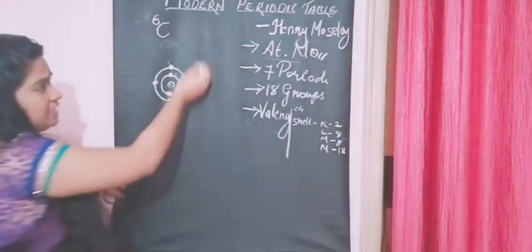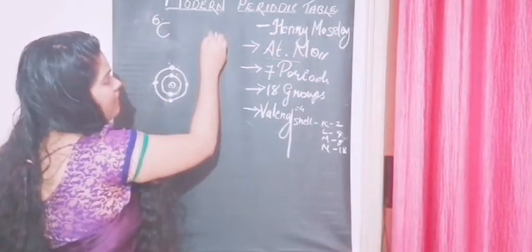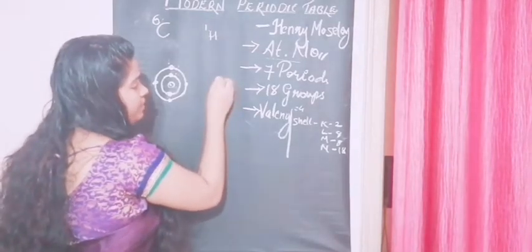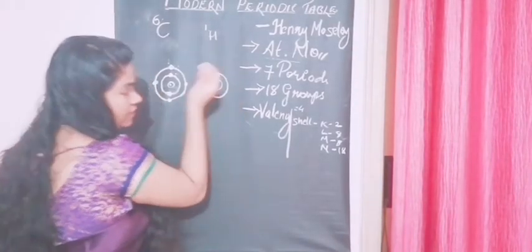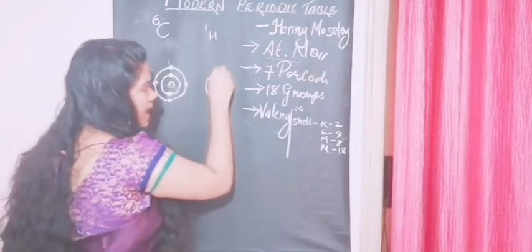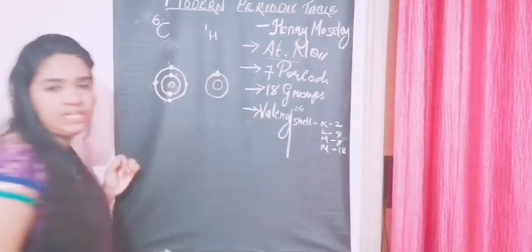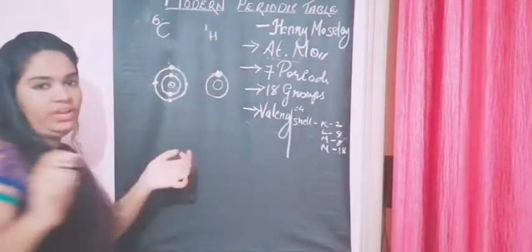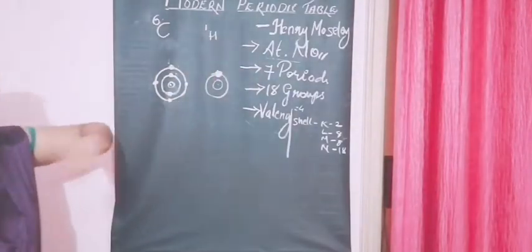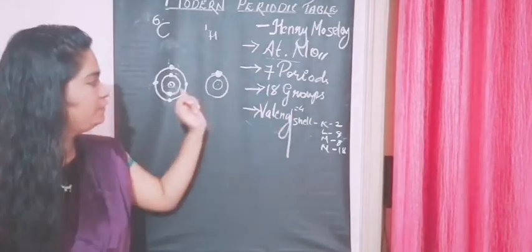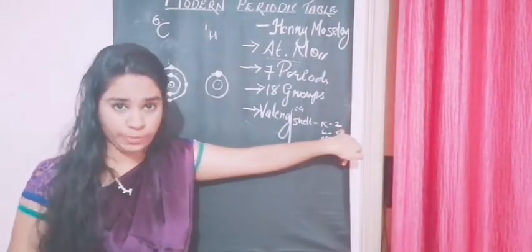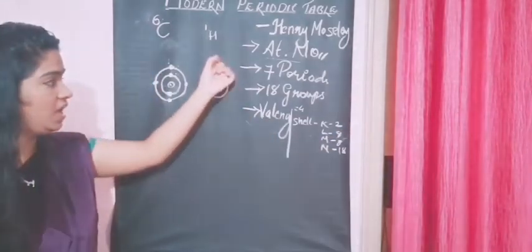Let me take another example, hydrogen. Hydrogen has atomic number 1. So this is the nucleus, and we just need the first shell, and you place the first electron, that is 1 electron, right? So you are placing it here. For the first shell, how many electrons should be there? It should have 2 electrons to become stable. So it just has 1.